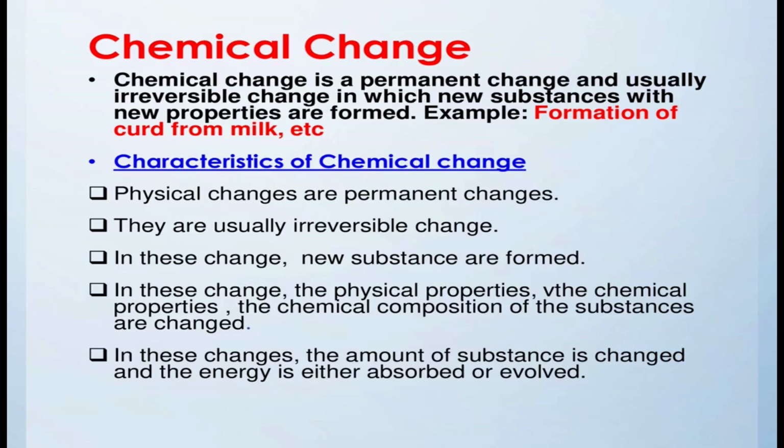And the fourth point, in these changes the amount of substance is changed and the energy is either absorbed or evolved. In a chemical change, sometimes to carry out the chemical reaction we have to supply heat or energy, and sometimes when the change occurs, it releases energy into the surroundings.